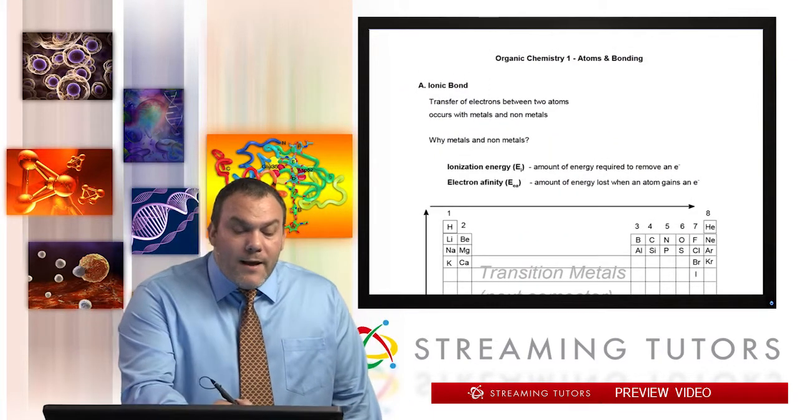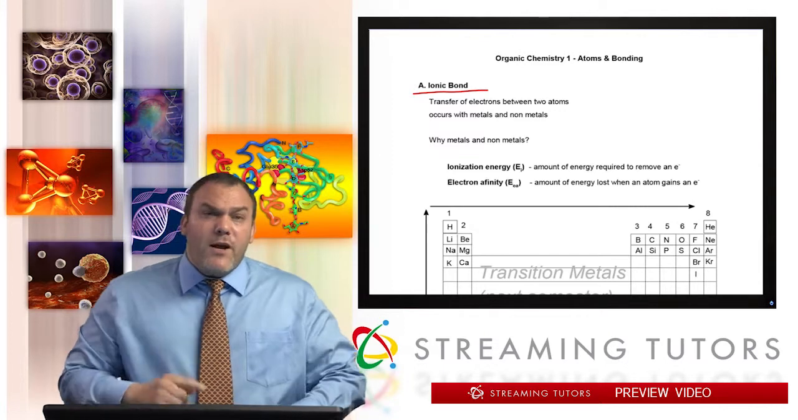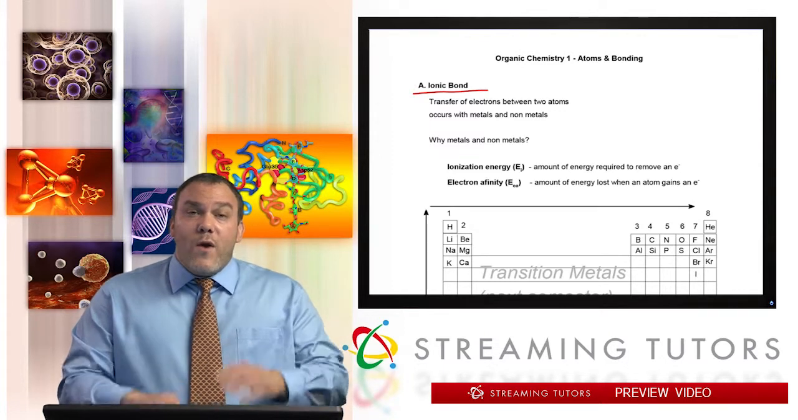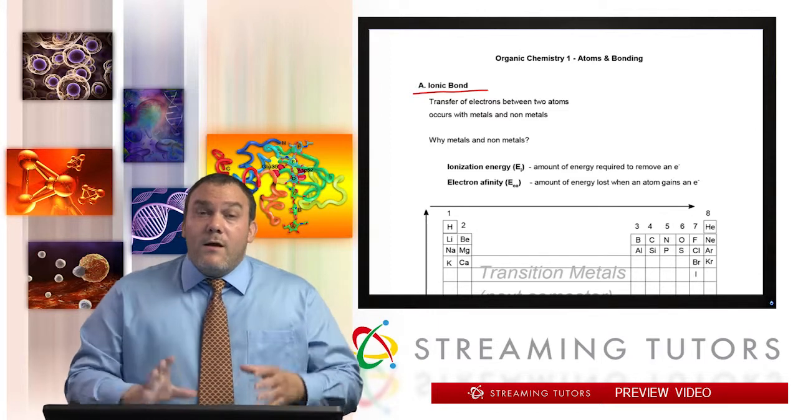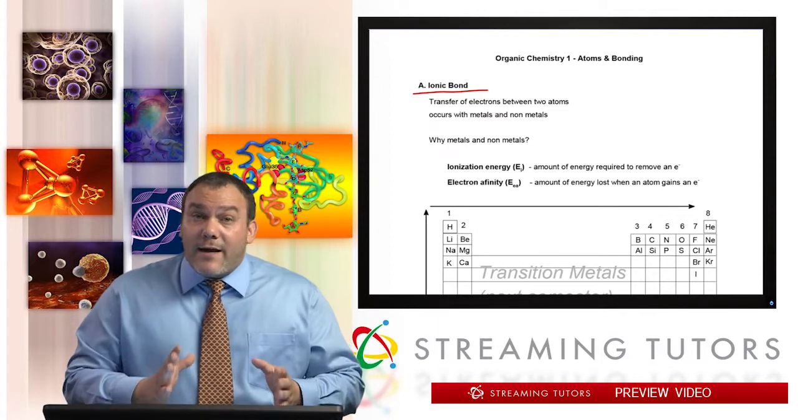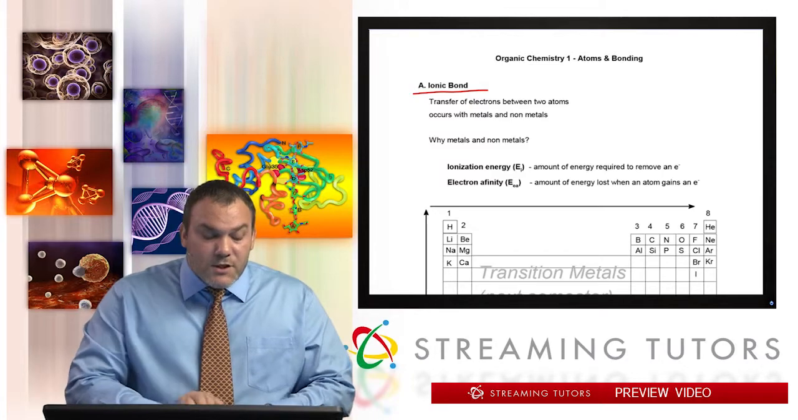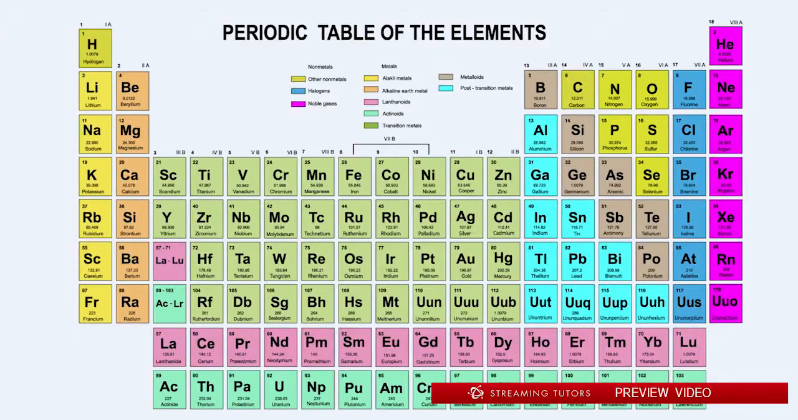All right, let's talk about ionic bonds. An ionic bond occurs when you have a metal and a non-metal. Recall from the periodic table that I showed you, on the left side are the metals, with the exception of hydrogen. I hope I made that clear before. Hydrogen is a non-metal. It happens to be on the left side of the periodic table, but it's the only one. It's not a metal.